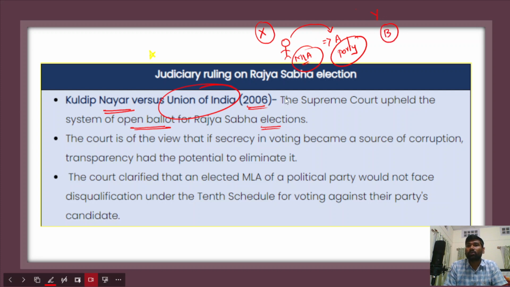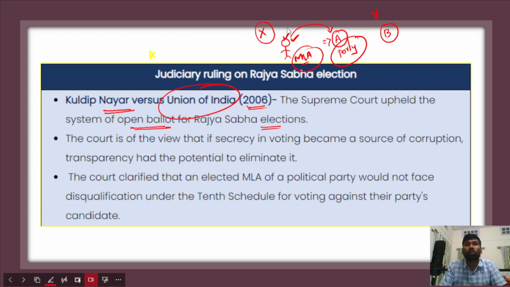In this context, the open ballot system ensures that before casting his vote for any candidate, the MLA must show his ballot paper to the authorized agent of political party A. For example, if he votes for candidate Y instead of candidate X, then his vote would be disqualified.